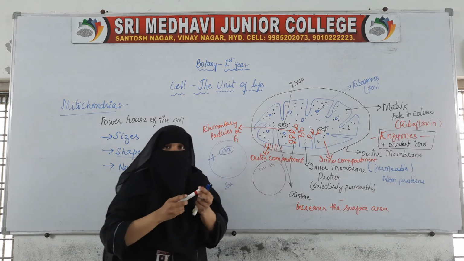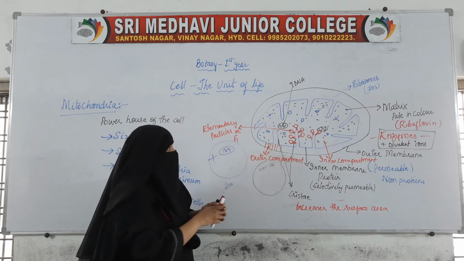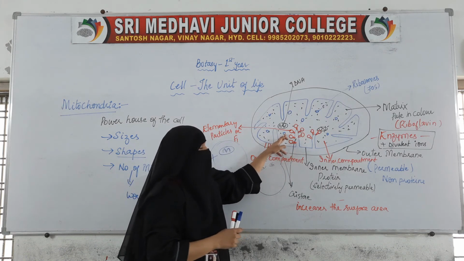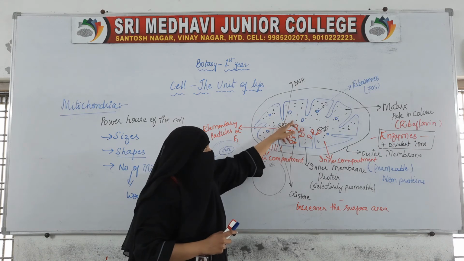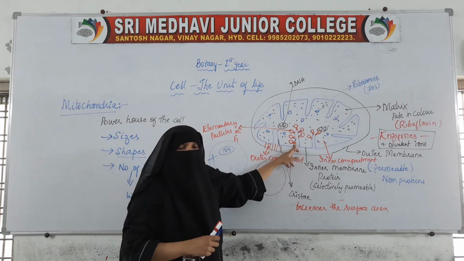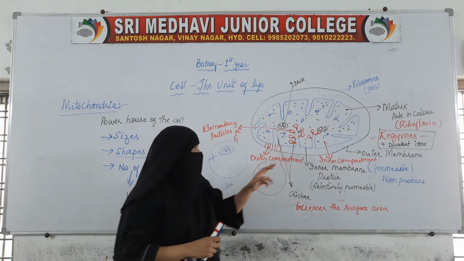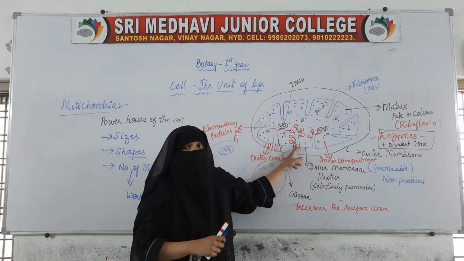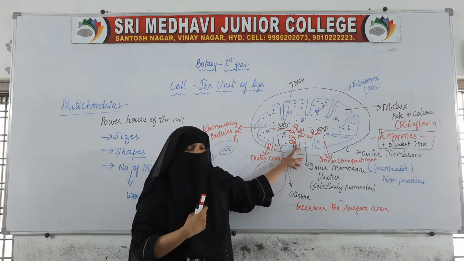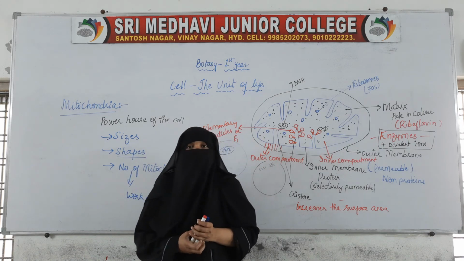They are made up of a tail-like structure and a head-like structure. The head-like structure is towards the inner compartment, towards the matrix, and the tail-like structure is attached to the cristae, the folds present on the inner membrane. These elementary particles help in the process of respiration. So this was about the structure of mitochondria.